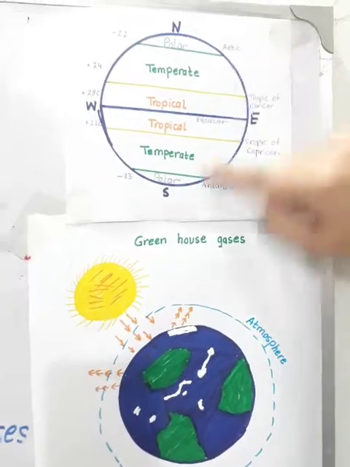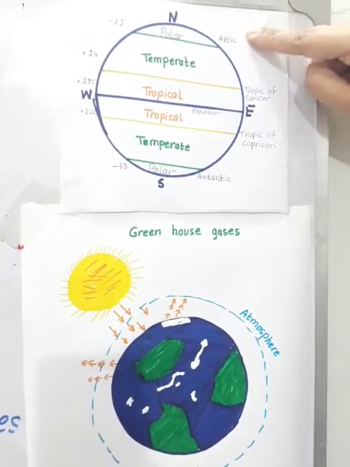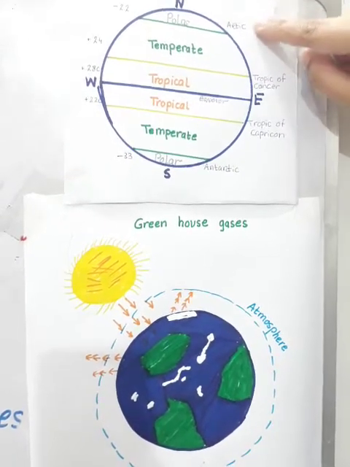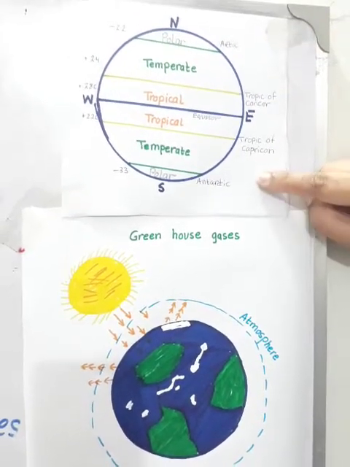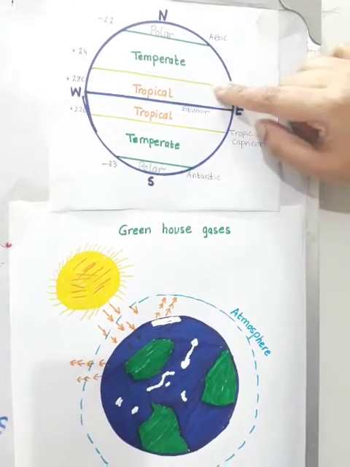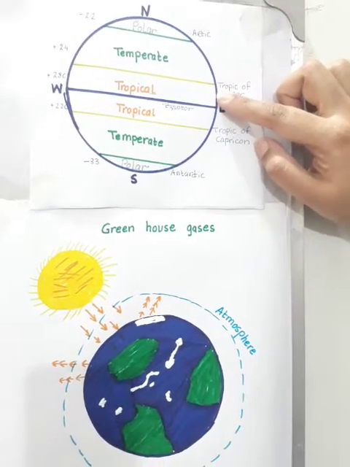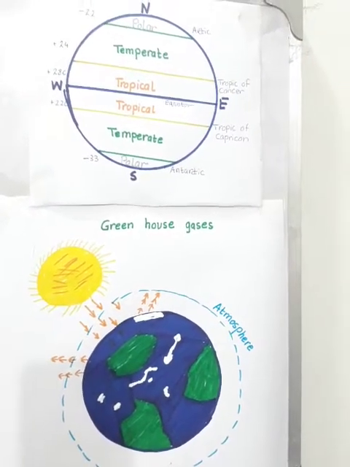Then temperate, and these are the polar regions. In the northern polar region there is the Arctic, and in the southern polar region there is the Antarctic.